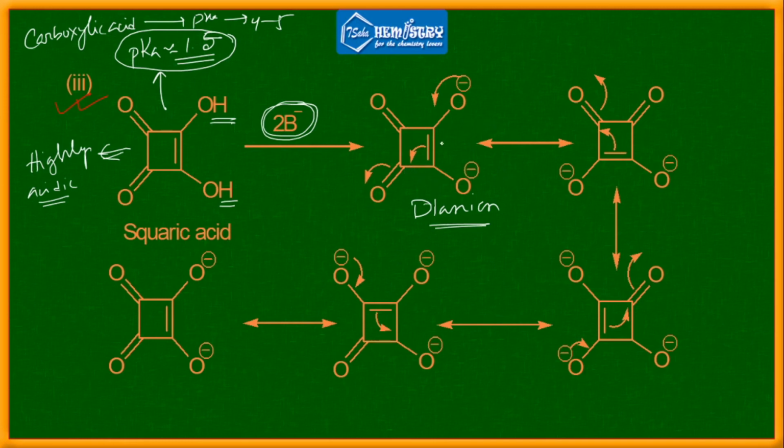Not only that, if you look at the aromatic nature, it is actually a 2 pi electron system, and all of you know that a 2 pi electron system is aromatic. So due to aromaticity as well as charge delocalization, the conjugate base is highly stable, and once the conjugate base is highly stable, the corresponding acid should be highly acidic. That's why it reflects the pK data: pK equal to 1.5 indicates it is highly acidic compared to carboxylic acid, which has a pK value of 4 to 5.